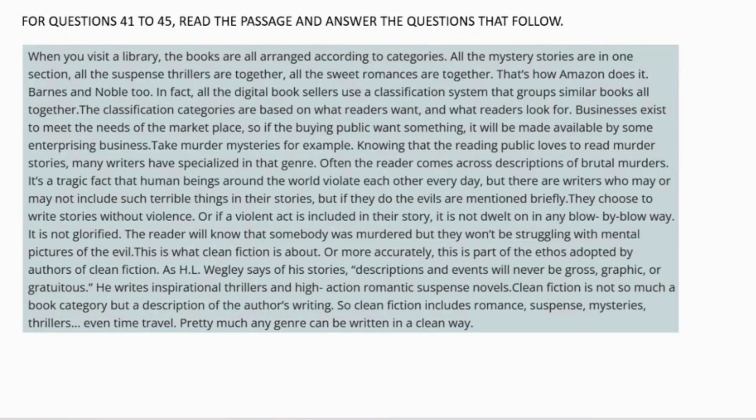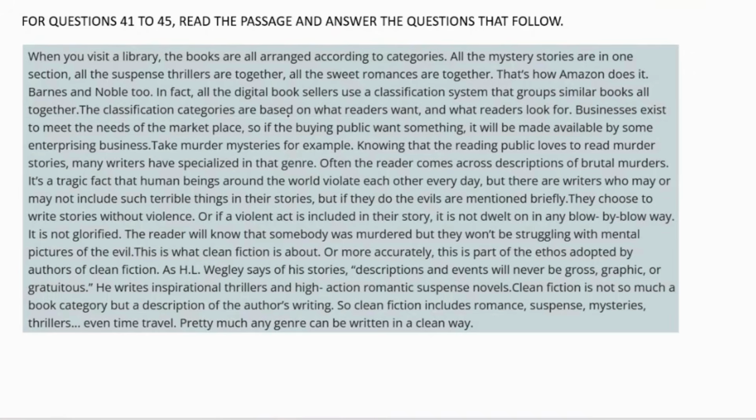Now here is the second passage. So, for questions 41 to 45, read the passage and answer the questions that follow. When you visit a library, the books are all arranged according to categories. All the mystery stories are in one section. All the suspense thrillers are together. All the sweet romances are together. That's how Amazon does it. Barnes and Noble too. In fact, all the digital booksellers use a classification system that groups similar books all together.